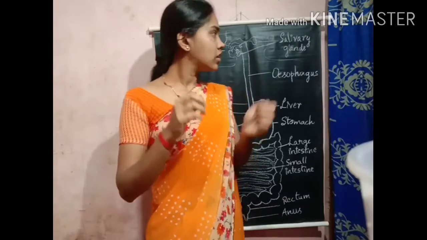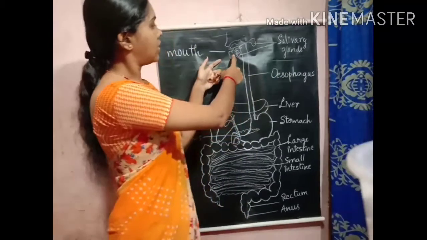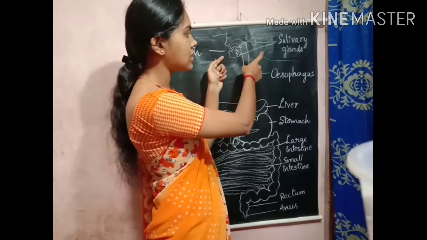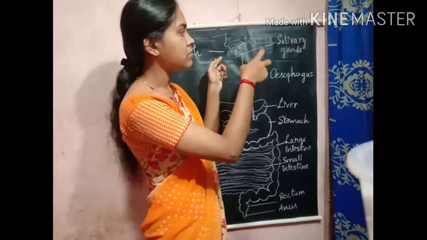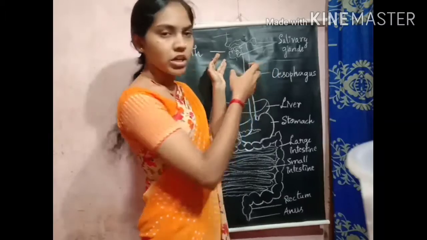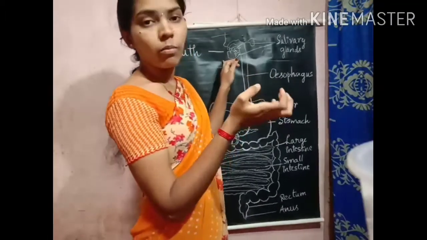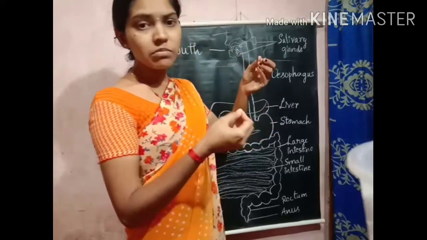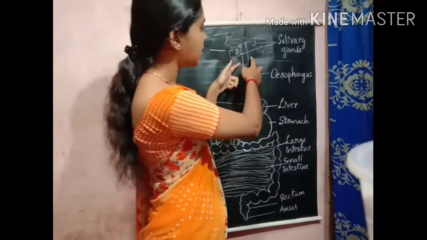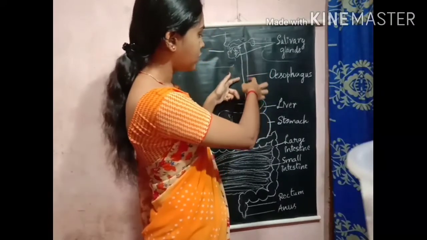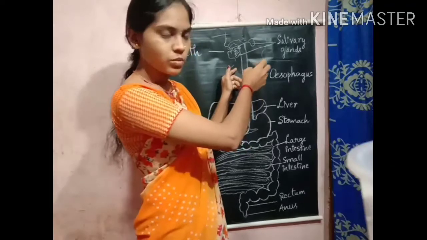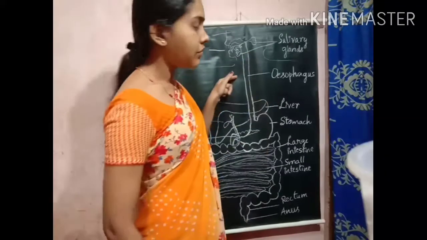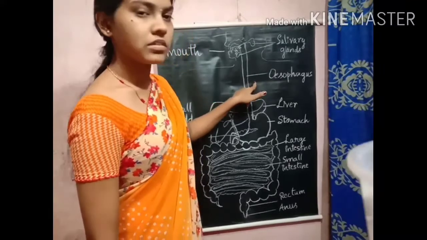In the mouth, using the teeth, muscular tongue and salivary glands, the food becomes moistened. That moistened food we call a bolus or ball. It becomes soft, so it can easily pass through this soft pipe. This pipe is very smooth and soft, so the food can pass through it. The food pipe is known as the esophagus.